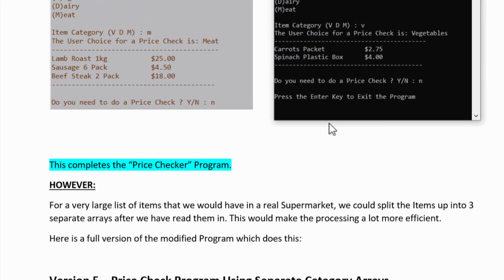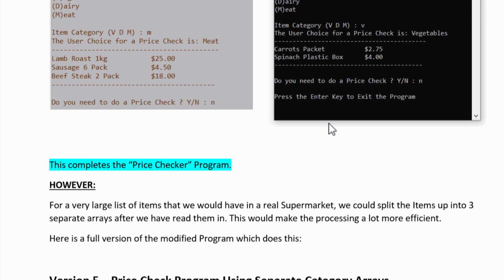However, and you know there's always a however, for a very large list of items, like in a real supermarket, we might not put the whole supermarket into one giant array. What we might do is be smart and split all the vegetables up into their own vegetables array, all the meat into its own meat array, all the dairy into its own dairy array, all the cleaning products into their own array, all of the, let's say, candies and lollies into their own array, all the tea and coffee into their own array.